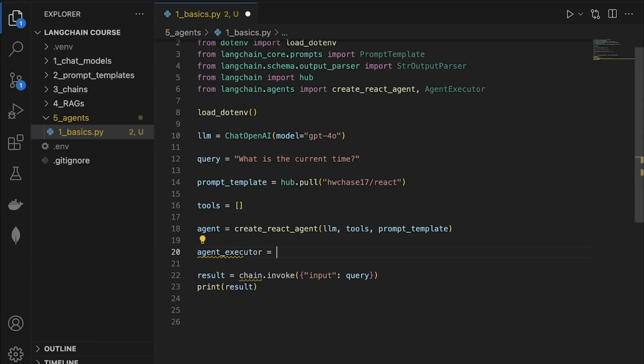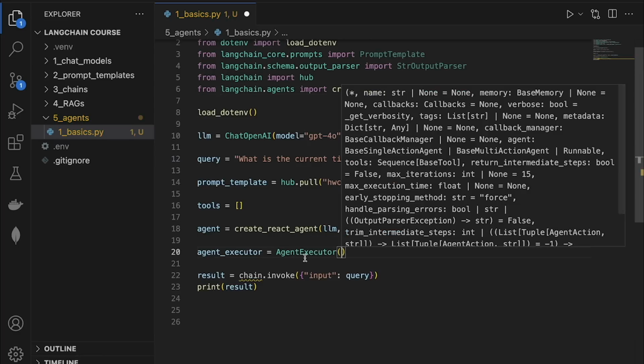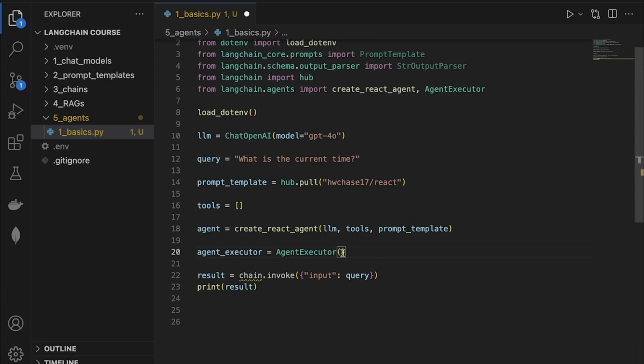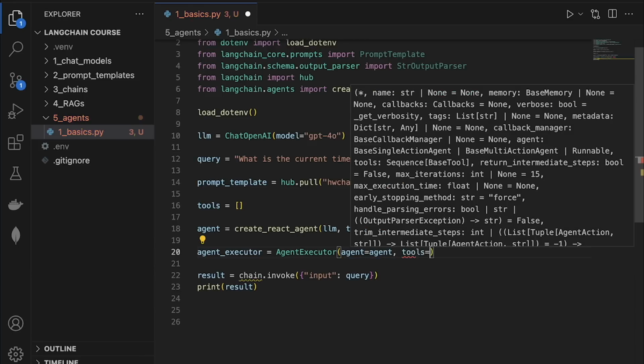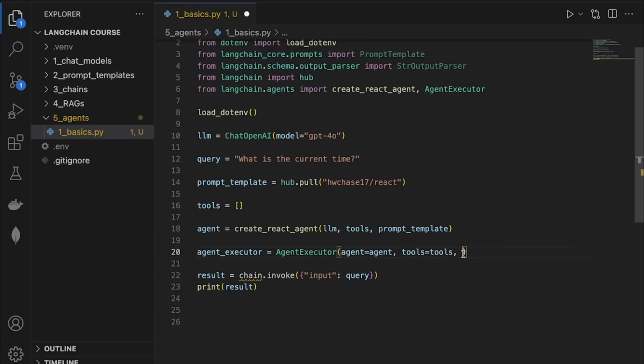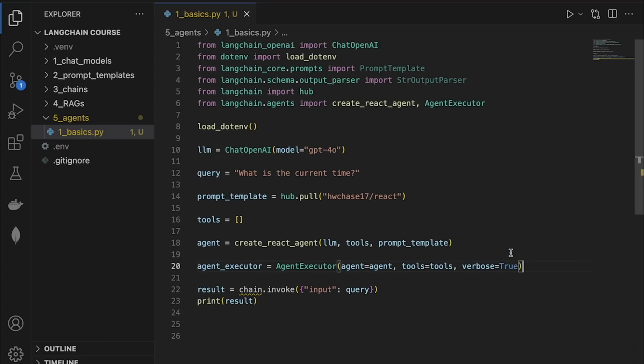And then we can assign it to the AgentExecutor class. And this takes in a few parameters. We can pass in agent equals agent. And then we can also pass in the tools, so tools equals tools. And finally, I'm also setting verbose to true. We set verbose to true because we want to be able to see what the agent is thinking and what it is doing at every step of the way. It makes it easier to debug and tweak the agent.